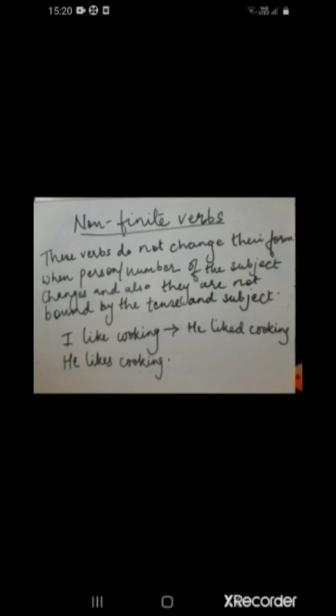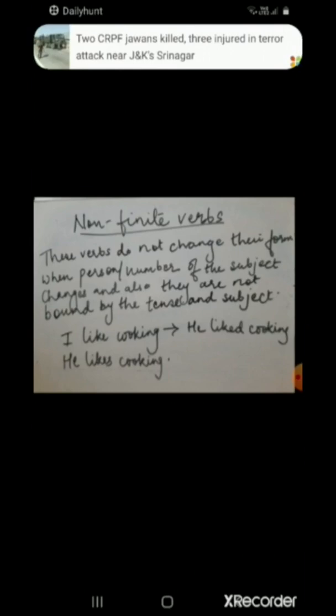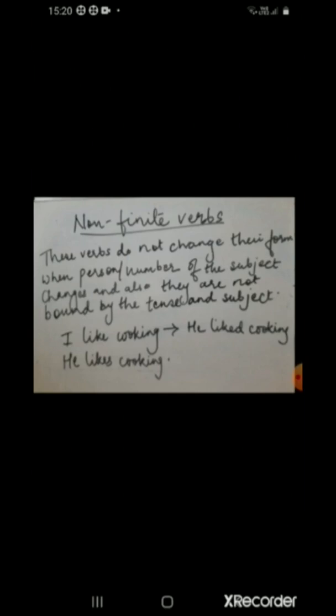Such verbs which do not change with the subject when the person of the subject is changed are called non-finite verbs. Now these kinds of verbs do not change even with the tense. Say for example, he likes cooking is present tense. Now if I change it to past tense, let's see if there is a change. He liked cooking. Like has changed because it is a finite verb. But cooking, has it changed? It has not changed even in spite of there being a change in the tense.